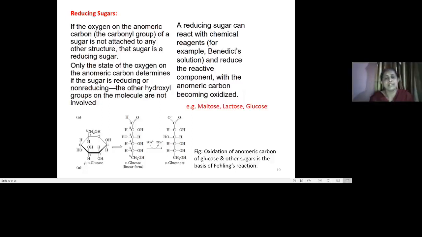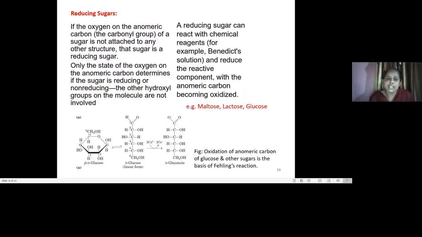Now apart from this, there is one important property of monosaccharides, or sugars: some sugars are called reducing sugars and some are called non-reducing sugars. What is it?